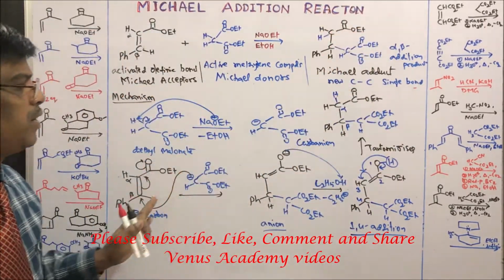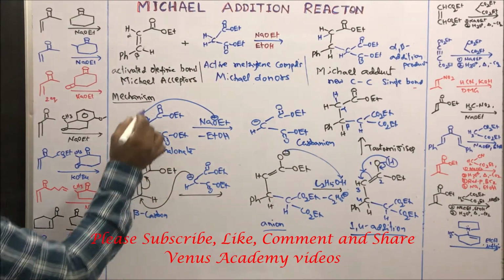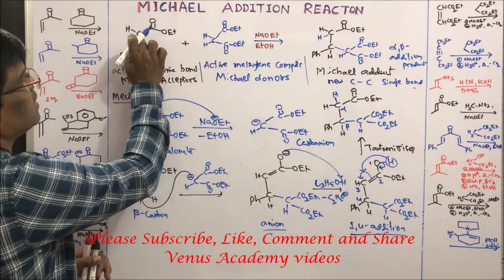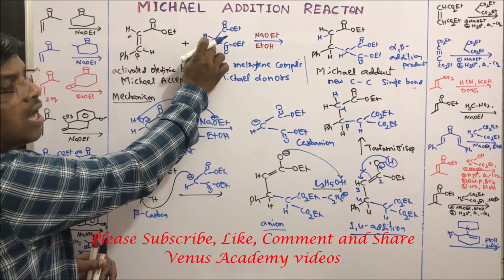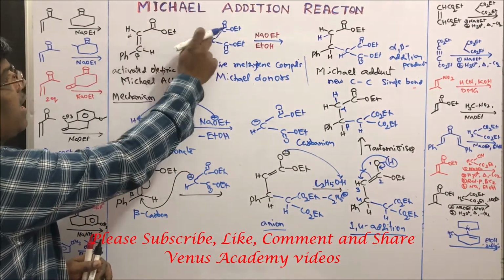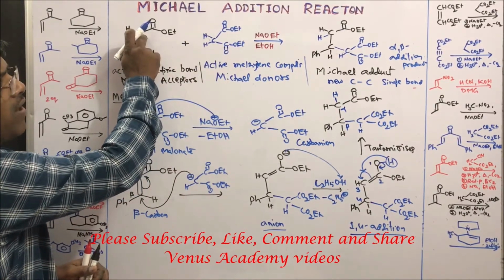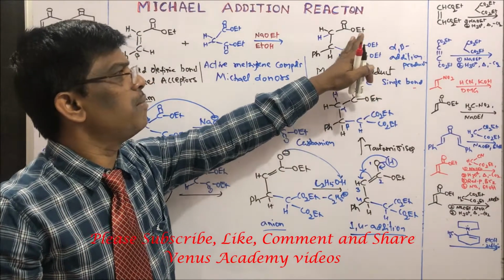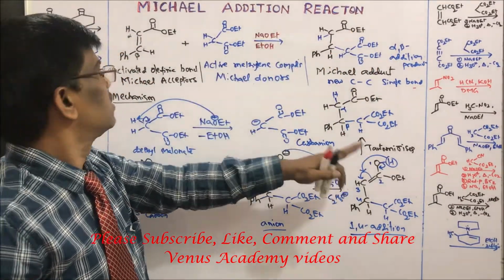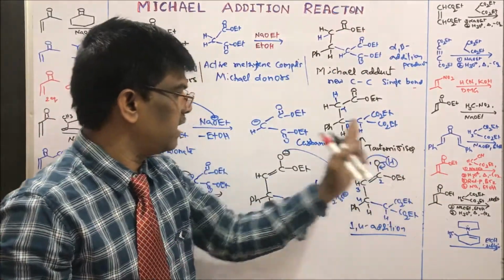This is very simple, students. So simply break this double bond and add this beta carbon to the active methylene carbon and add hydrogen to this alpha carbon to give the Michael adduct. From here you can make different compounds, which I am going to explain in detail.